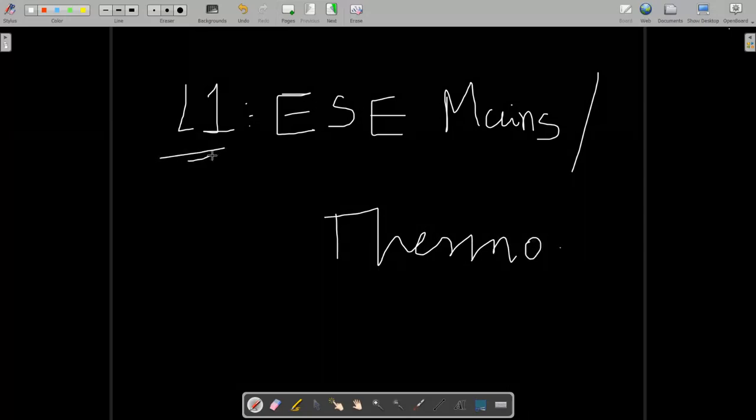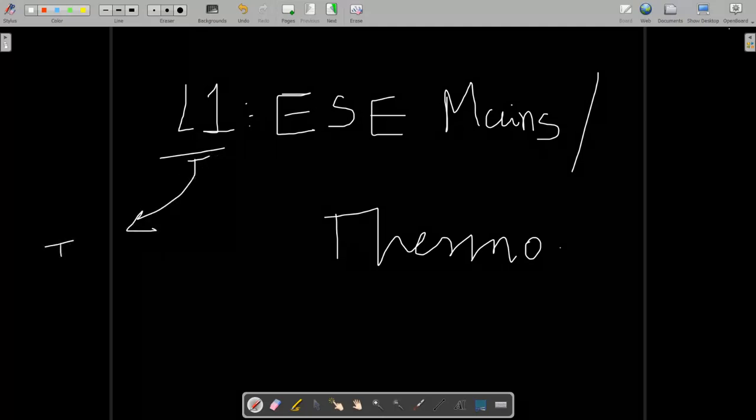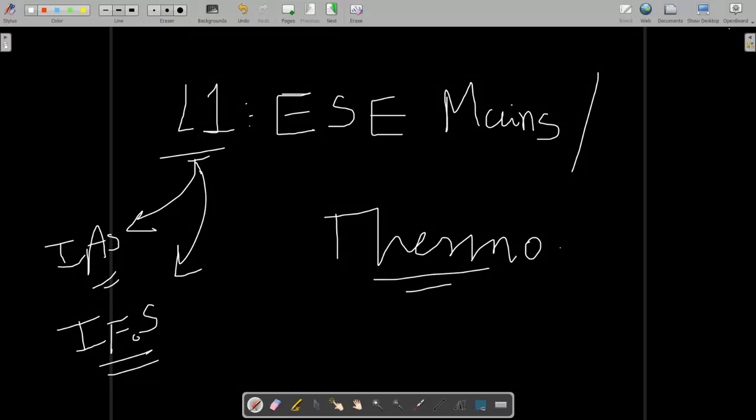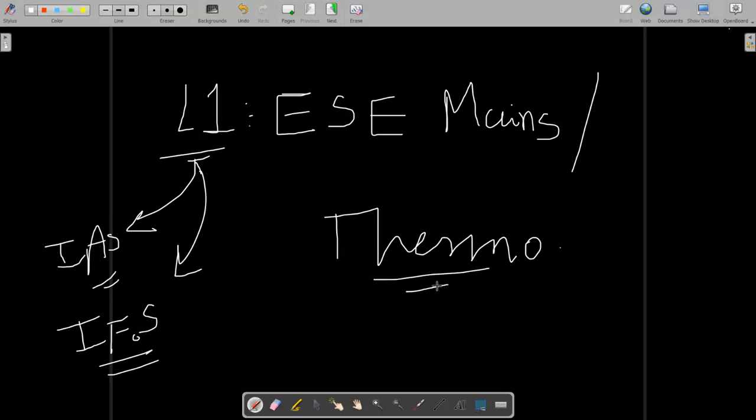Because in the two series that we are currently running, one is for IAS exam mains questions and another is for IFS exam, Indian Forest Service, the thermodynamics subject is going on in both. So in this series also we will cover thermodynamics. Why are we doing the same subject in all the series? Because you get full coverage of the subject. So shall we start?